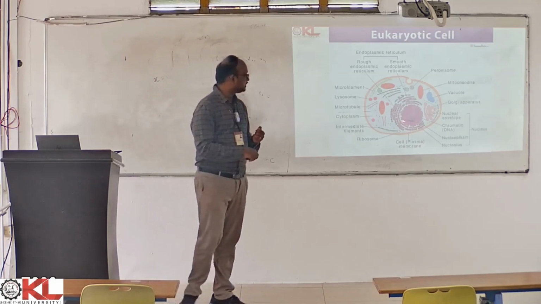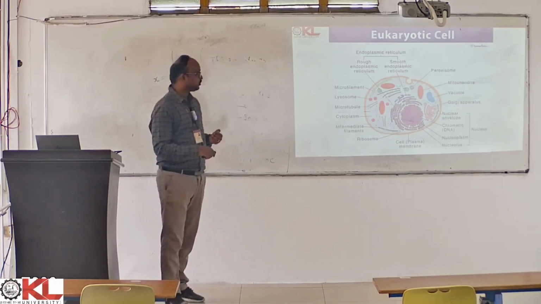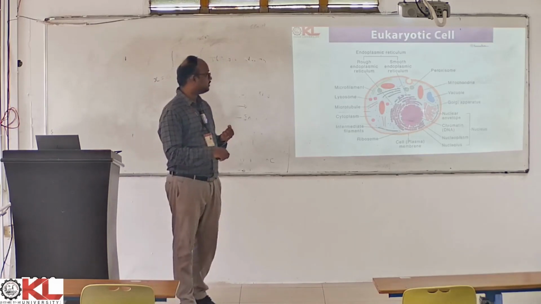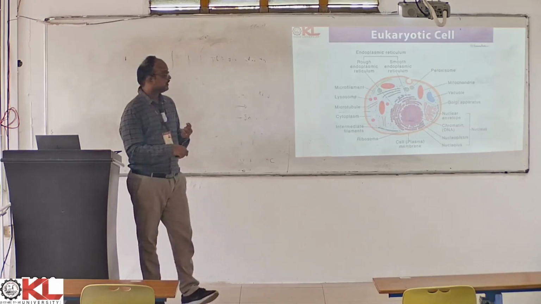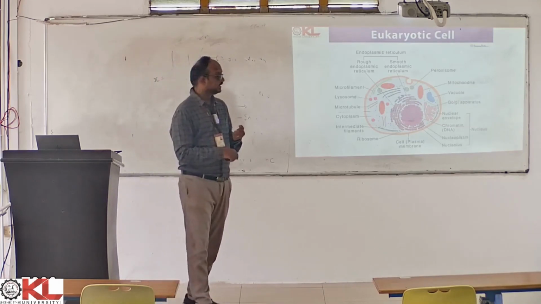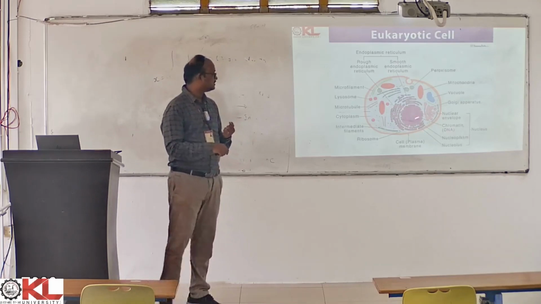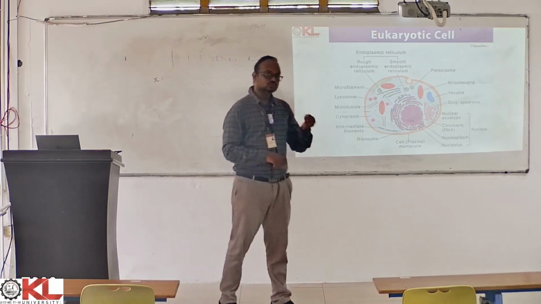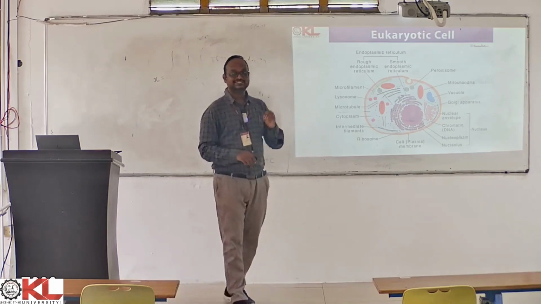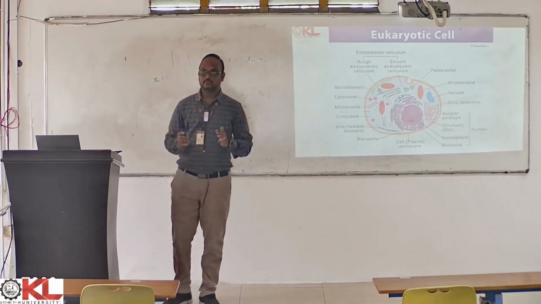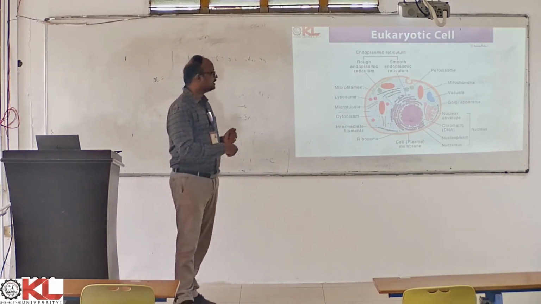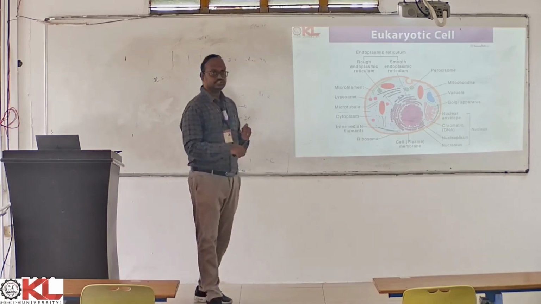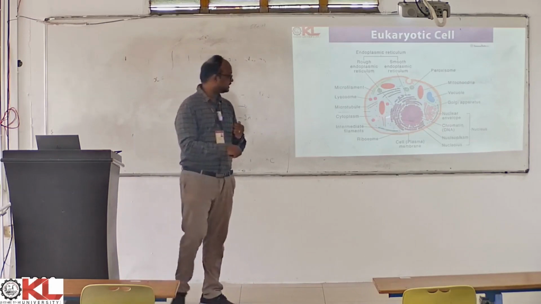So what you see here is the nucleus, a very prominent nucleus. In a eukaryotic cell, we have the DNA inside the nucleus, and we have the nucleolus again inside the nucleus, right? This is in the form of chromatin. You cannot see chromosomes here in the nucleus. Chromosomes are observed only during cell division. Whenever the separation needs to happen after replication, only then the chromosomes will form. Otherwise, genetic material will always be in the form of chromatin, right?